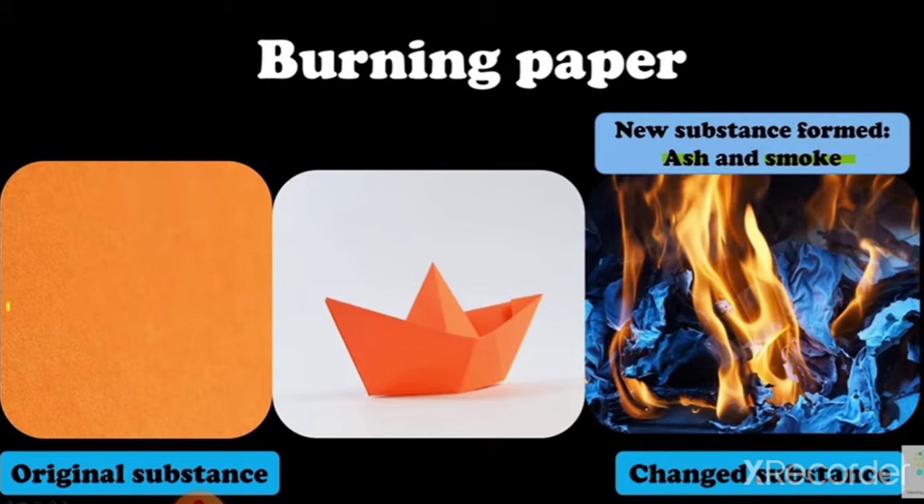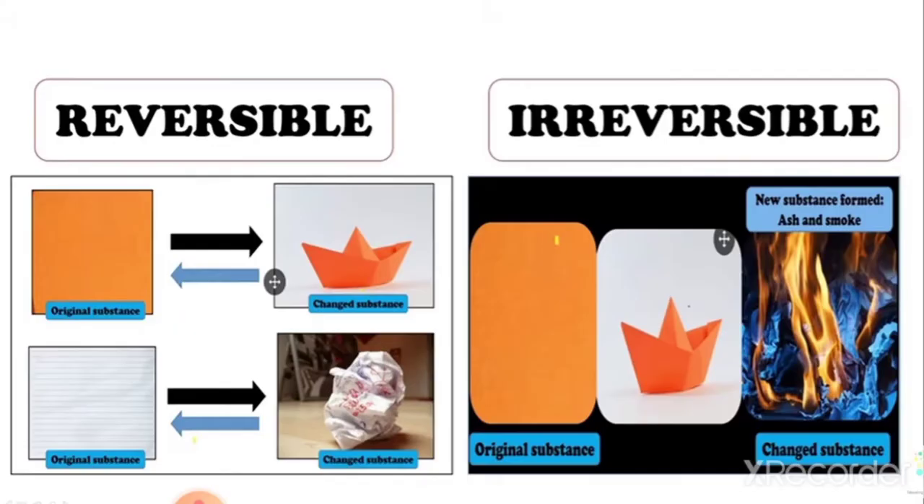So these kind of changes where you cannot reverse the change and cannot get the original substance back are known as irreversible changes. Alright? So now I believe you have understood the difference between reversible and irreversible changes. Reversible changes can be reversed. You can get back the original substance. And irreversible changes cannot be reversed. You cannot get the original substance back.